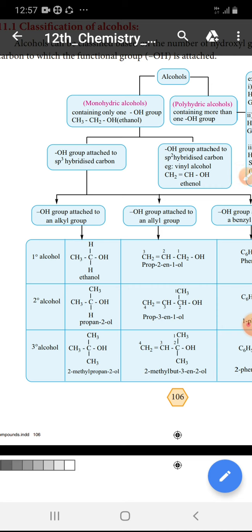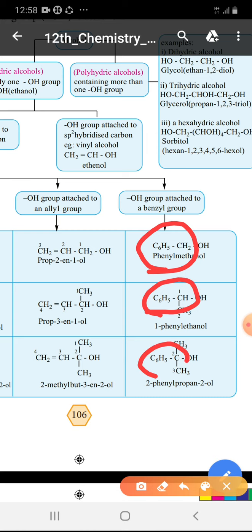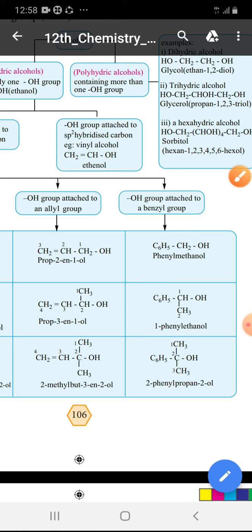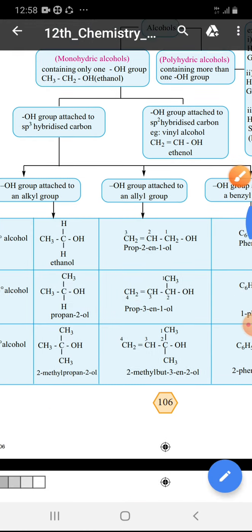So what is meant by benzyl? A benzene ring connected to a carbon atom is called a benzyl. Look at this, C6H5CH, C6H5C. This is called a benzyl. So it is further classified into primary, secondary, tertiary. So what is meant by primary, secondary, tertiary?